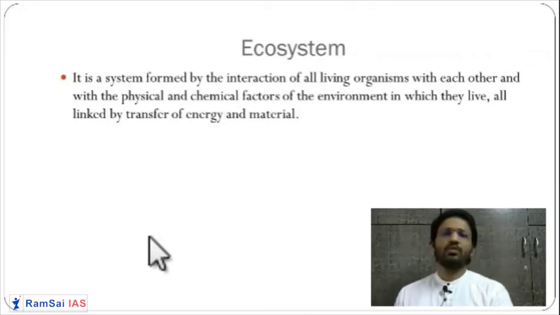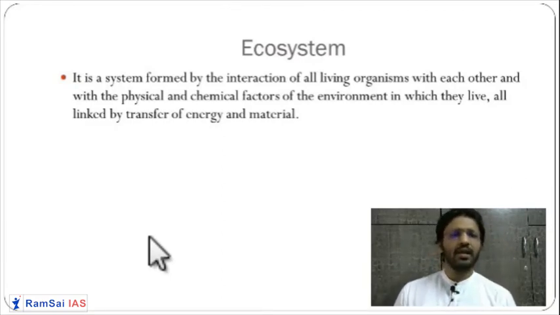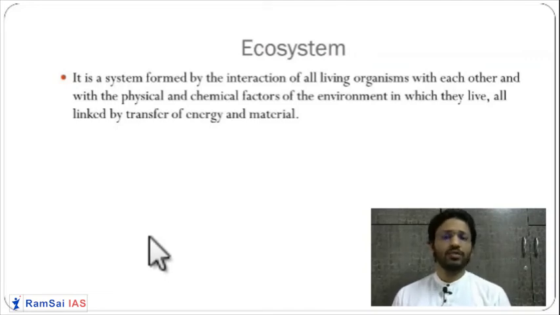Now the tiger is not related to the pond. Though it is coming to drink water at the pond, it is not going to hunt the frogs in the pond. Getting it? So the tiger is not part of the pond ecosystem. So an ecosystem is a set of organisms which interact with each other and their surrounding environment continuously, and they live there. They transfer energy and material both. So we are calling it an ecosystem. In further chapters we are going to see this ecosystem in a detailed manner. This is a very small chapter. I think it finishes over here.